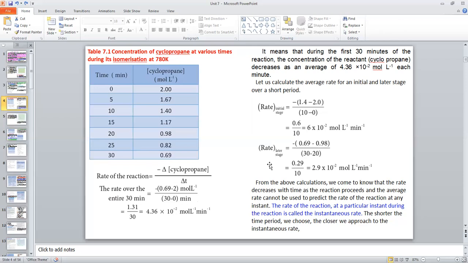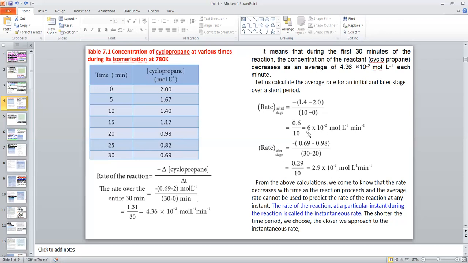Then let us calculate for the final stage. We can take the last 10 minutes. So 0.69 minus 0.98 divided by time, 30 minus 20, which is 10. This value we will get is 0.29. When we divide, we will get 2.9 into 10 to the power minus 2. Now compare this value and the earlier values. Here 10 to the power minus 2, here also 10 to the power minus 2.